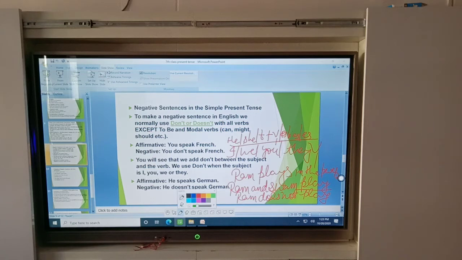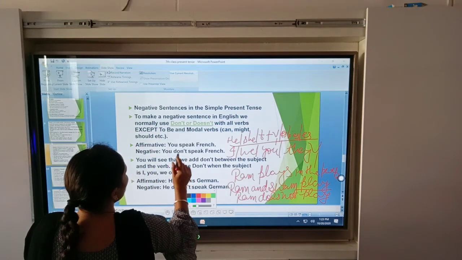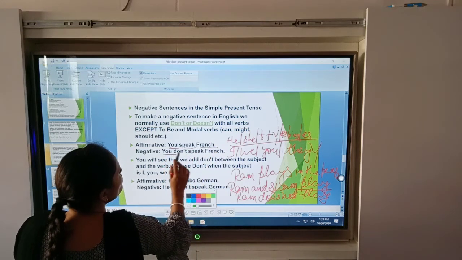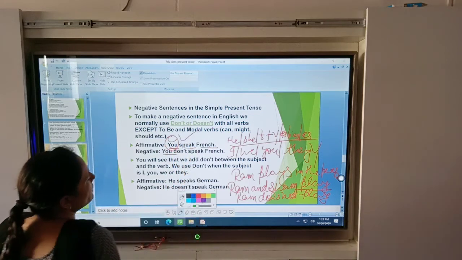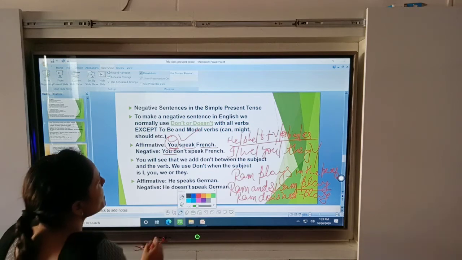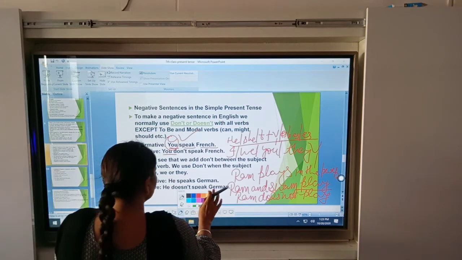Okay, beta, don't get confused. And here look at this affirmative sentence. You speak French. Okay, beta, you speak French. You don't speak French, because here your subject is plural. You use do, and if your subject is singular, you can use does. Okay, yes.